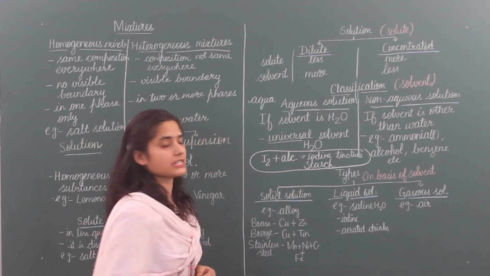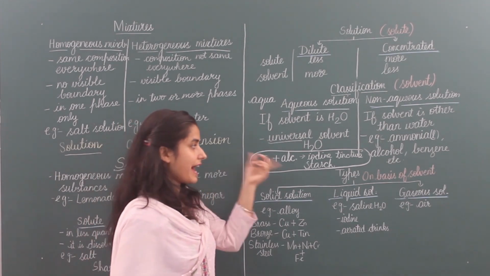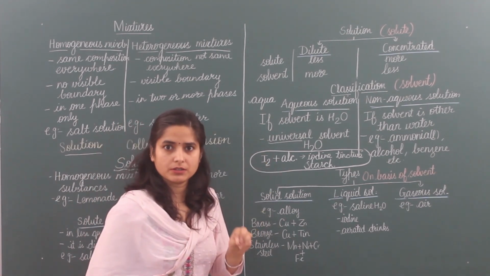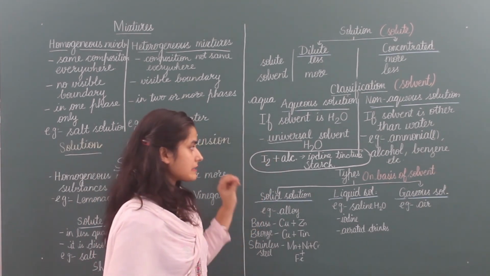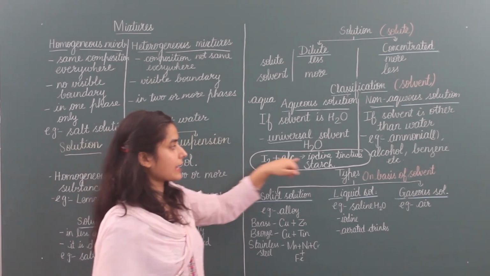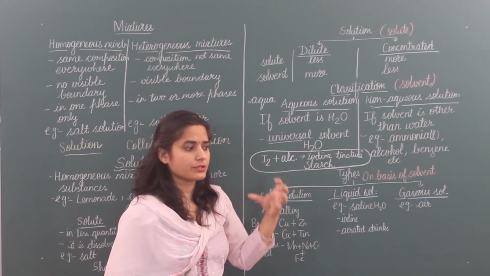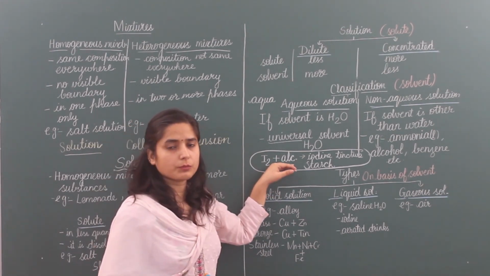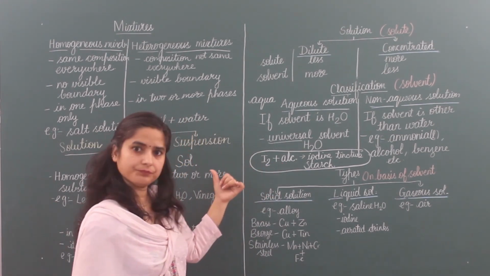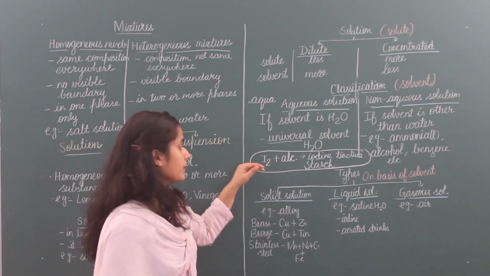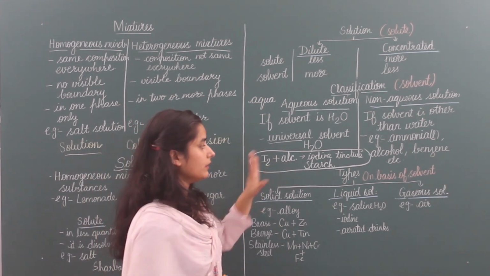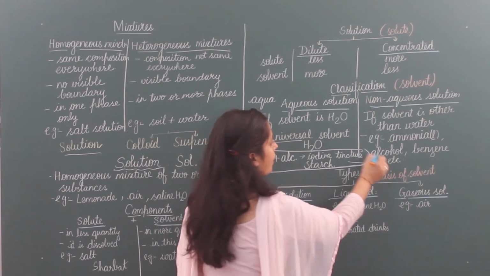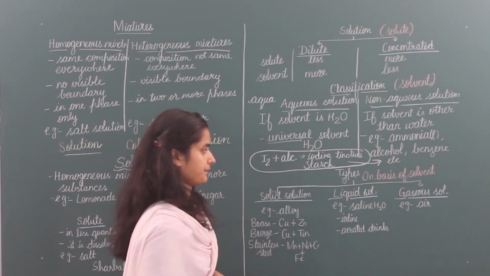You may also have seen in lab when we do the starch test, putting iodine solution on potato or rice. That iodine solution is actually iodine tincture and it looks brown in color. Iodine is added in alcohol because iodine can sublimate. So that's why it is stored in alcohol. So this is an example of non-aqueous solution.